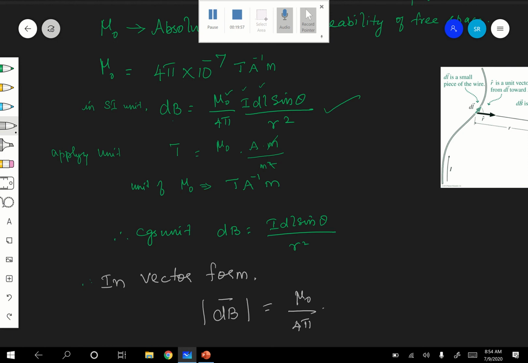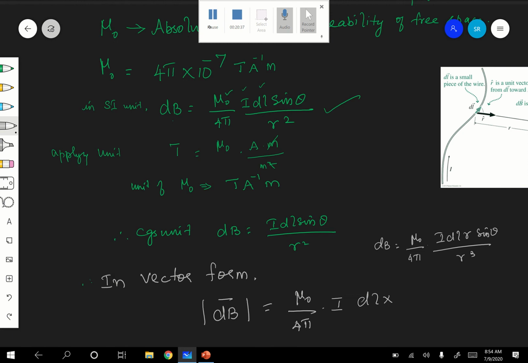So what can I do? You know that I is a scalar and dl is a vector. Theta is the angle between dl and r. Therefore, are you following? dl and r. I can write this as I dl cross r. Listen children, dB can be written as mu naught by 4 pi I dl r sin theta divided by r cube.